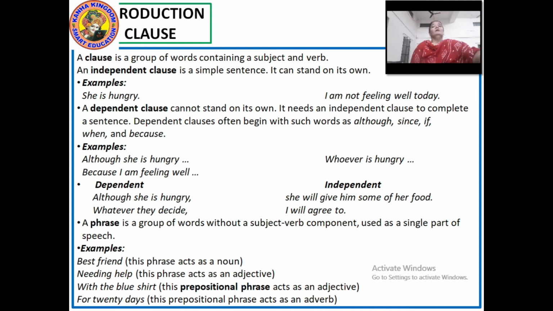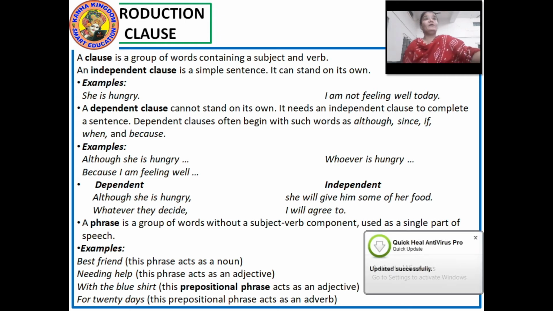So these were the independent clause and dependent clause, which you must have understood. Now let's have a look at the difference between the clause and phrase.